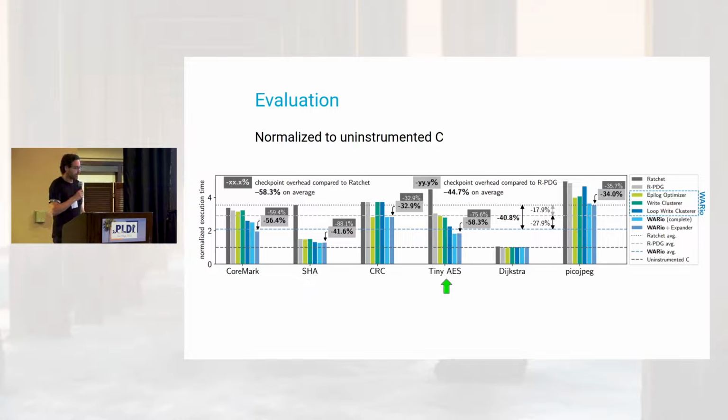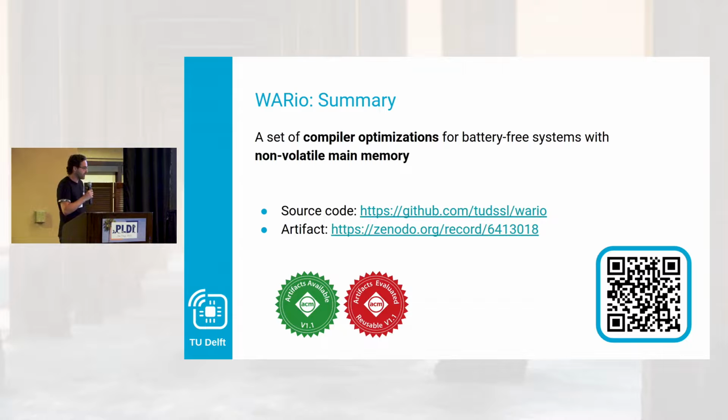And there are also other benchmarks where we can first reduce the amount of checkpoints a lot by adding that better alias analysis, but then our other optimizations really cut it down even more. And there are some benchmarks where it didn't really do anything. Sometimes because there was already very little overhead such as this, but also sometimes if none of our optimizations, of course, affected it, then it won't improve. Now, that was essentially it.